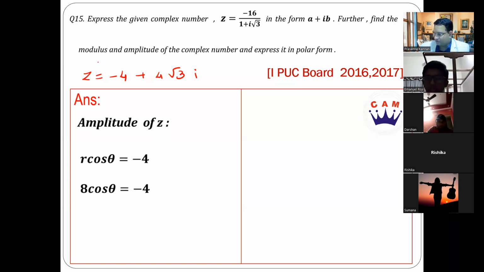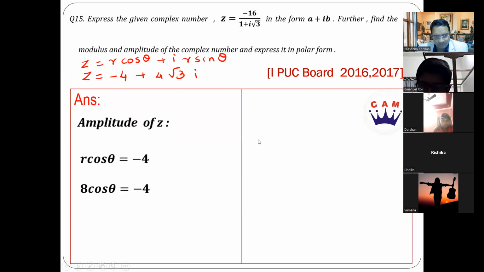If you compare it with the polar form, r cos theta plus i into r sin theta, what is your r sin theta? 4 root 3. What is your r cos theta? Minus 4. And r we found, which is the modulus, is 8. So 8 cos theta is equal to minus 4. So cos theta is minus 4 by 8, which is minus 1 by 2. Right? Let's find out sin theta as well.